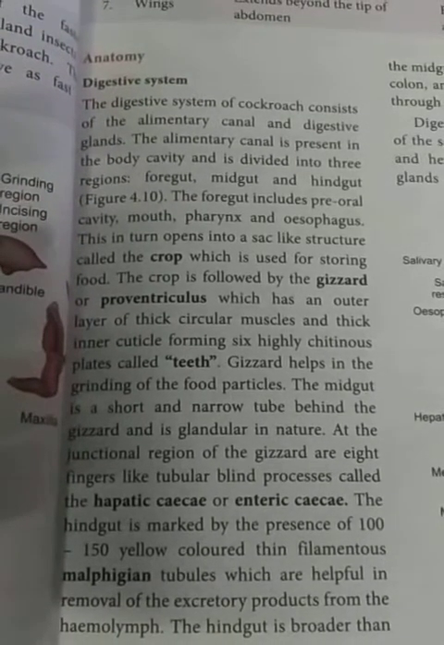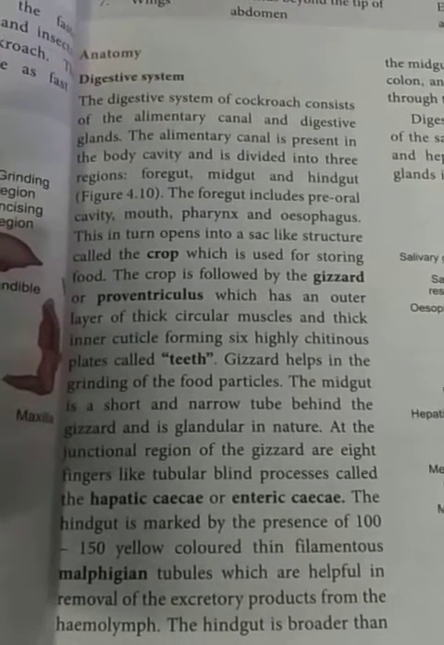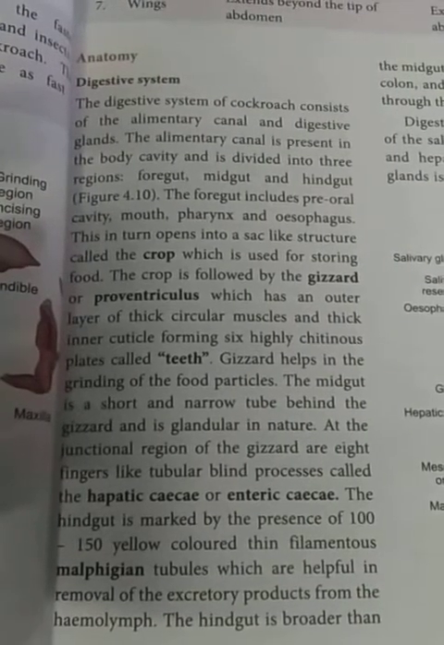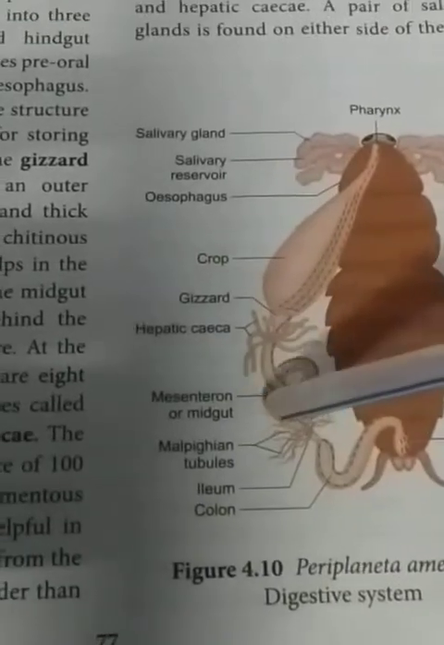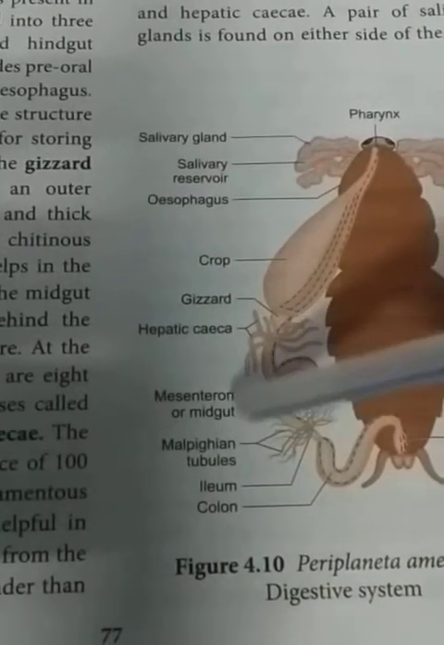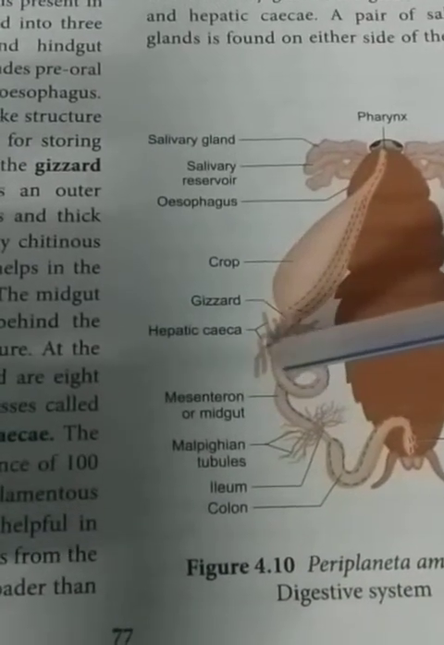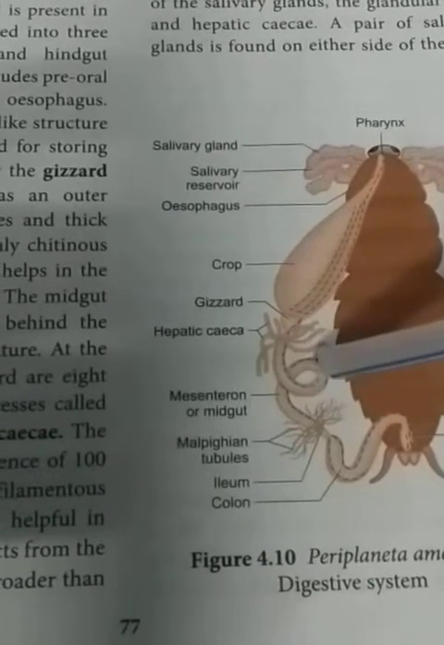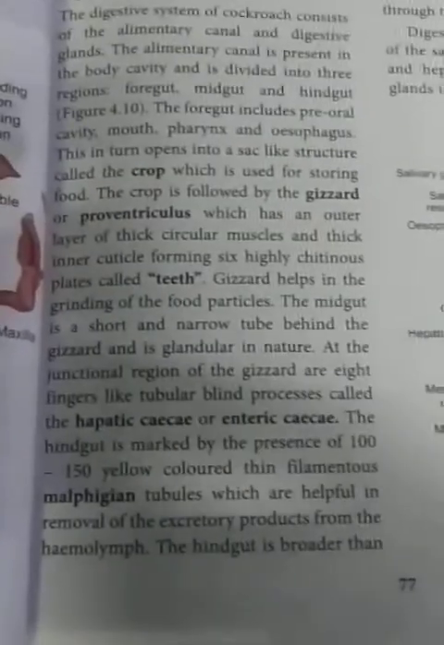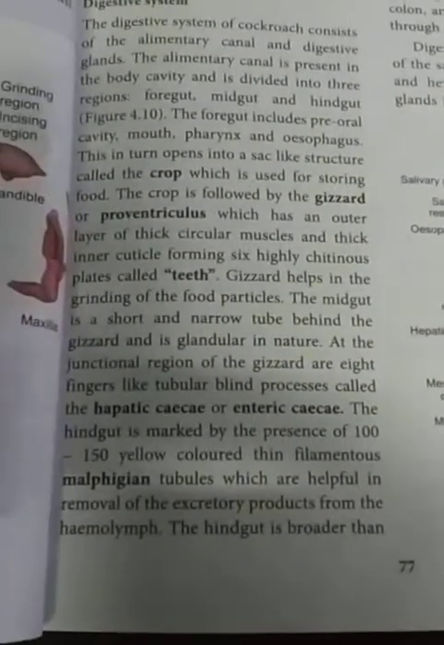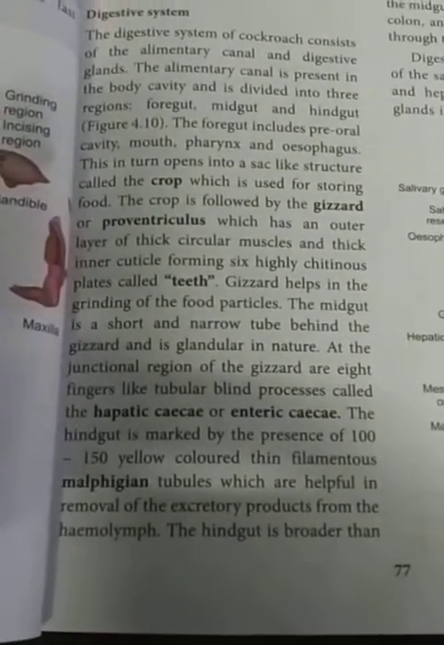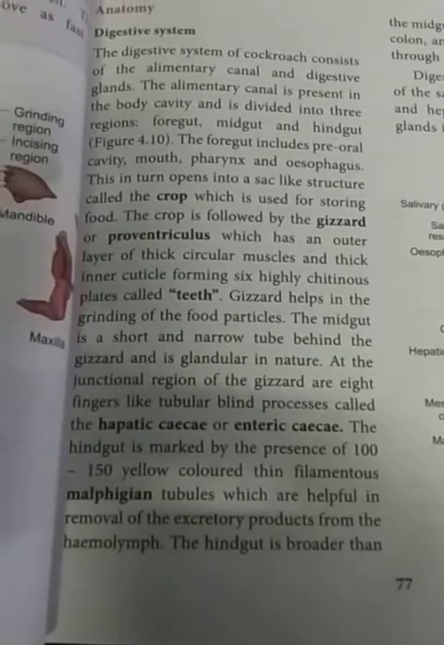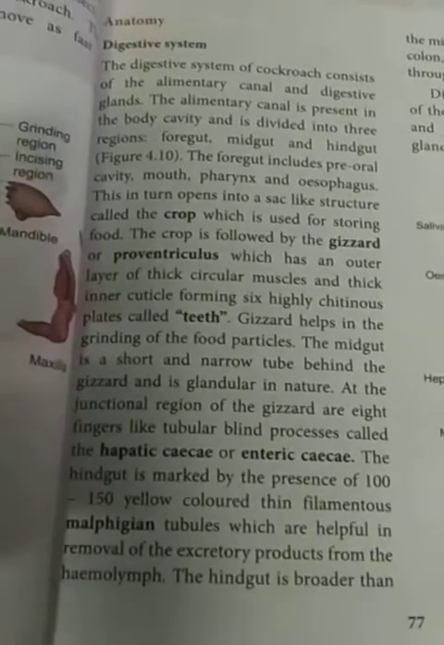The next is the midgut. It is a short and narrow tube behind the gizzard and is glandular in nature. Gland மாதிரி இருக்கக்கூடிய nature, that is known as the midgut. Gizzardக்கு கீழ இருக்கக்கூடியது, it is the tubular gland-like structure, that is known as the midgut. At the junctional region of the gizzard are 8 finger-like tubular blind processes called hepatic caeca or enteric caeca.